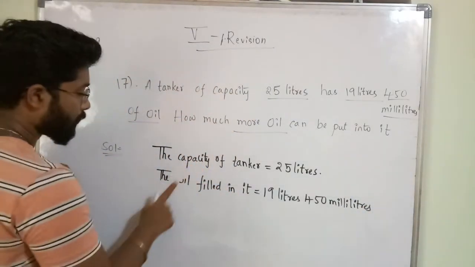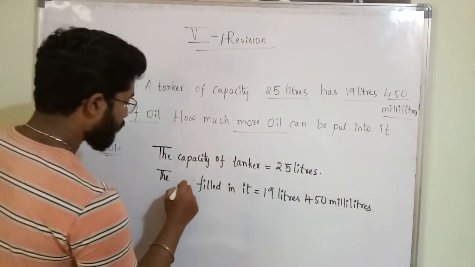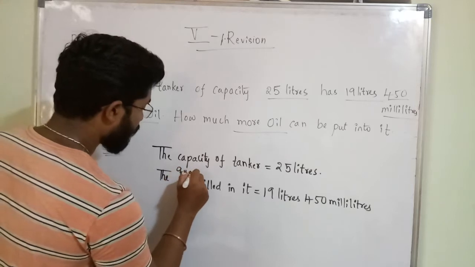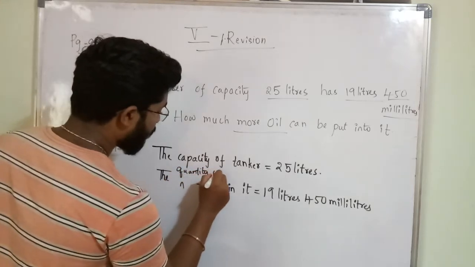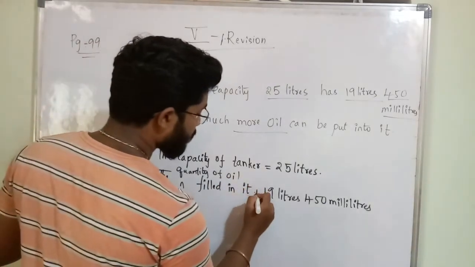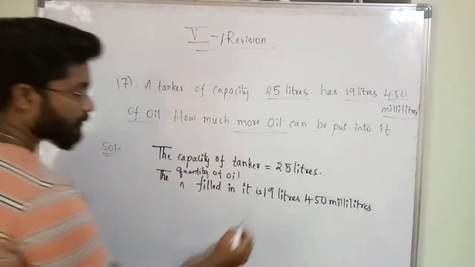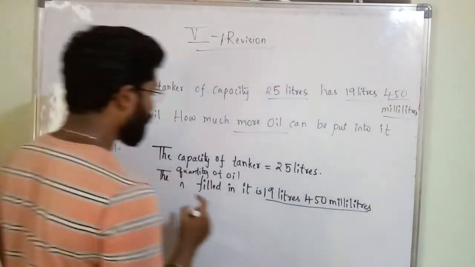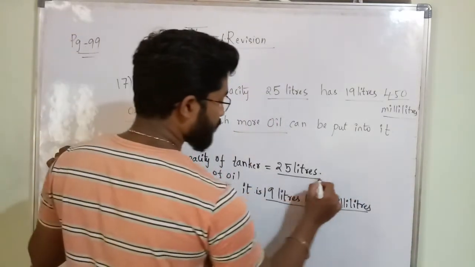We can write quantity also. The quantity of oil filled in it is 19 liters 450 milliliters. The capacity of tanker is 25 liters.